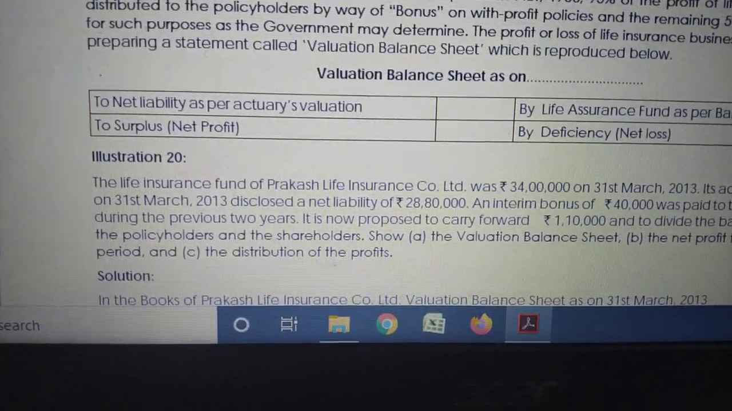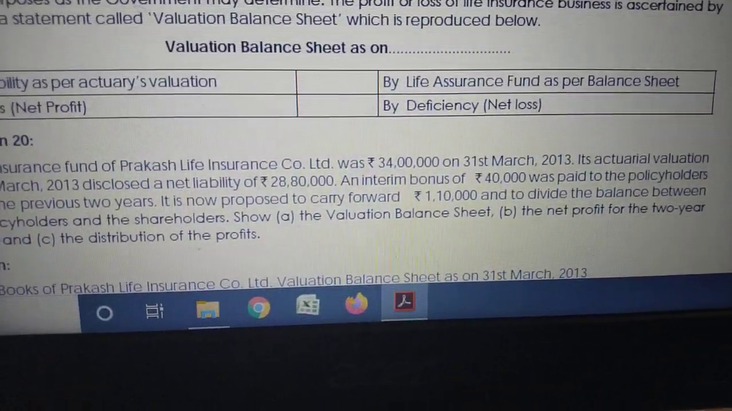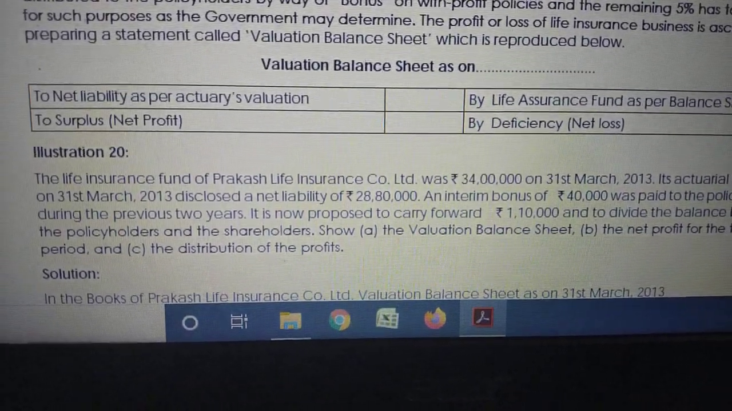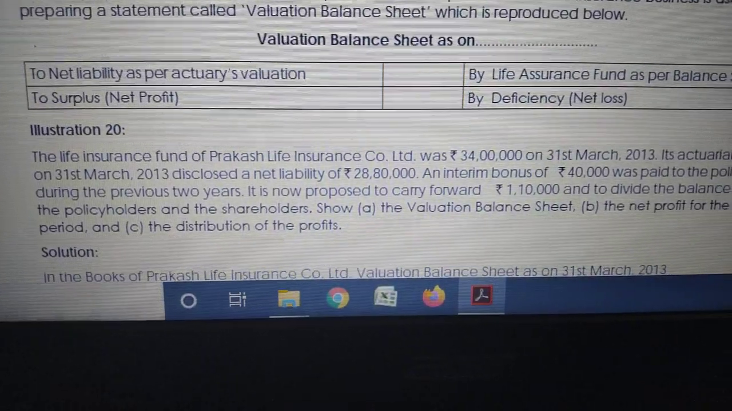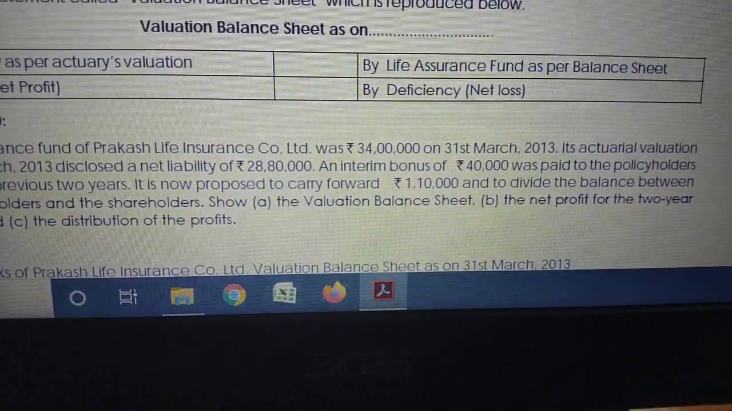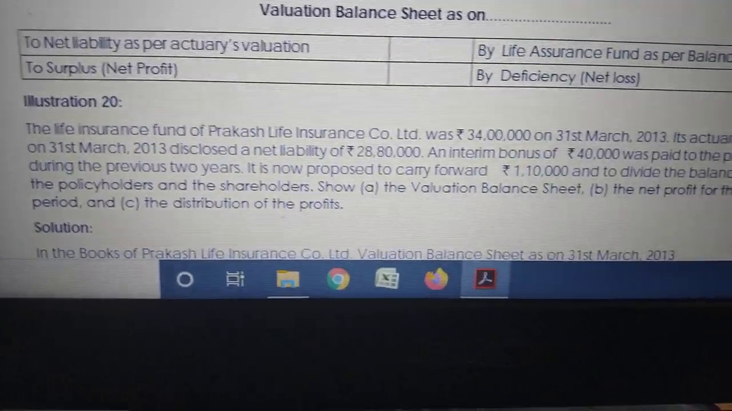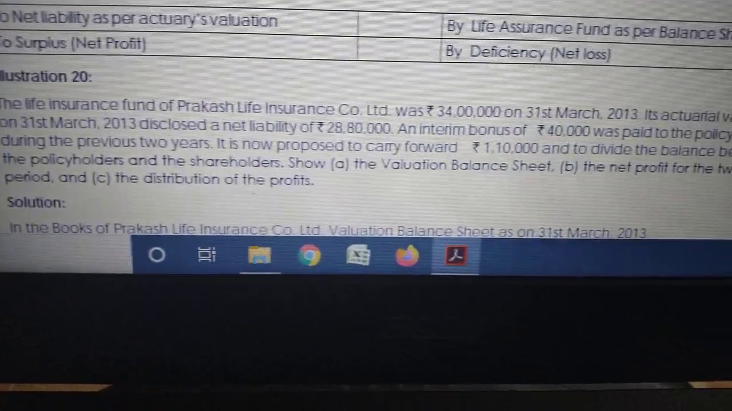What is the first one? Life insurance fund of Prakash Insurance Company was 34 lakhs as on 31st March 2019. Actuarial valuation disclosed net liability 28 lakh 80,000. Interim bonus 40,000 was paid to the policyholders during the previous 2 years. It is now proposed to carry forward 1 lakh 10,000 and to divide the balance between policyholders and shareholders. Show valuation balance sheet, net profit for the 2-year period, distribution of profit.